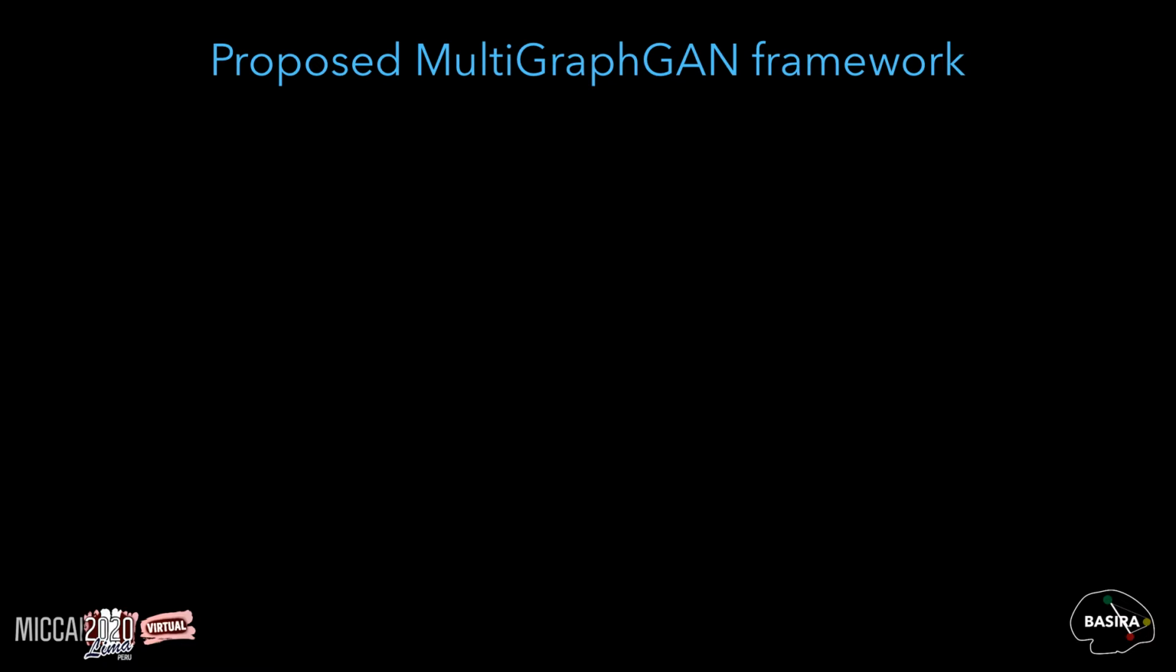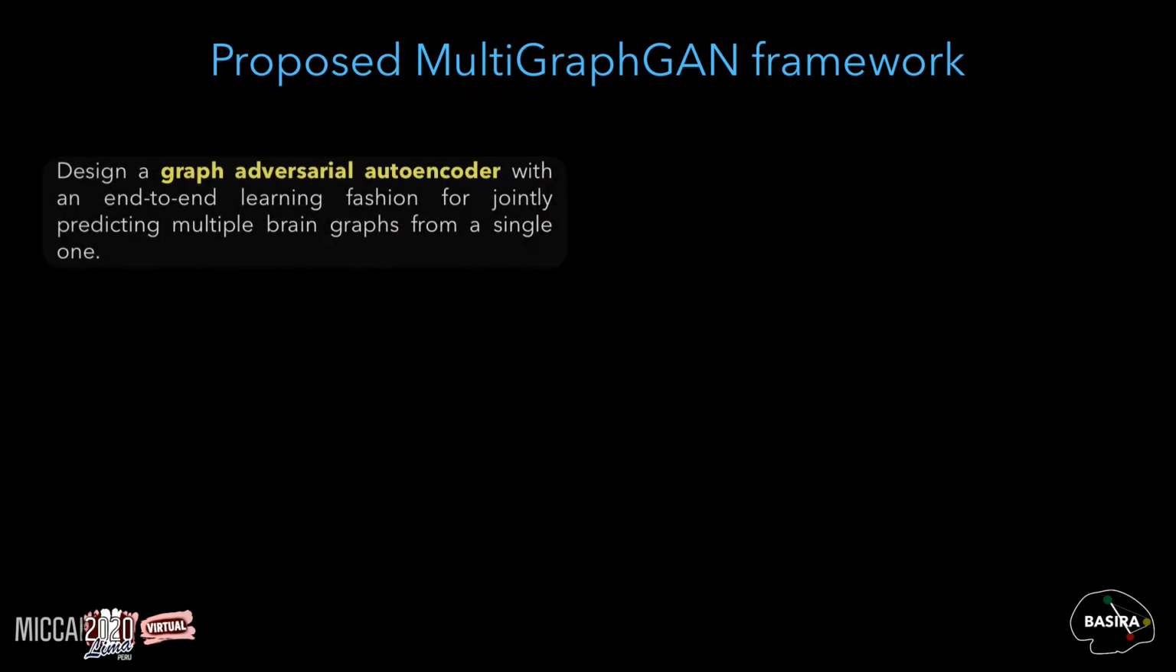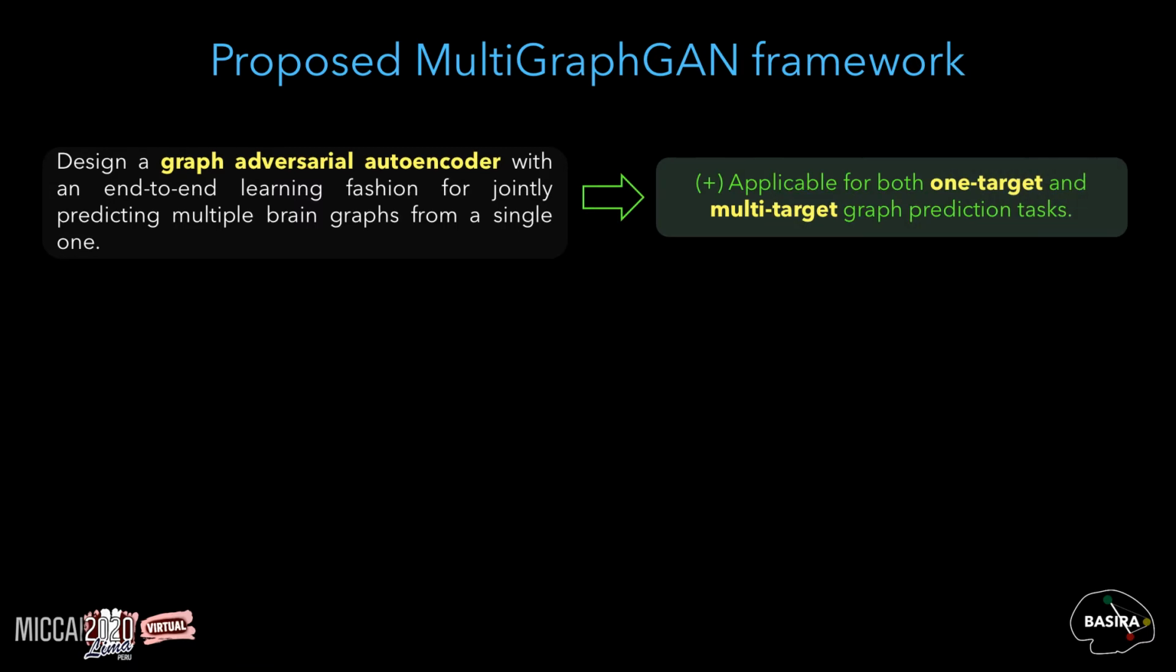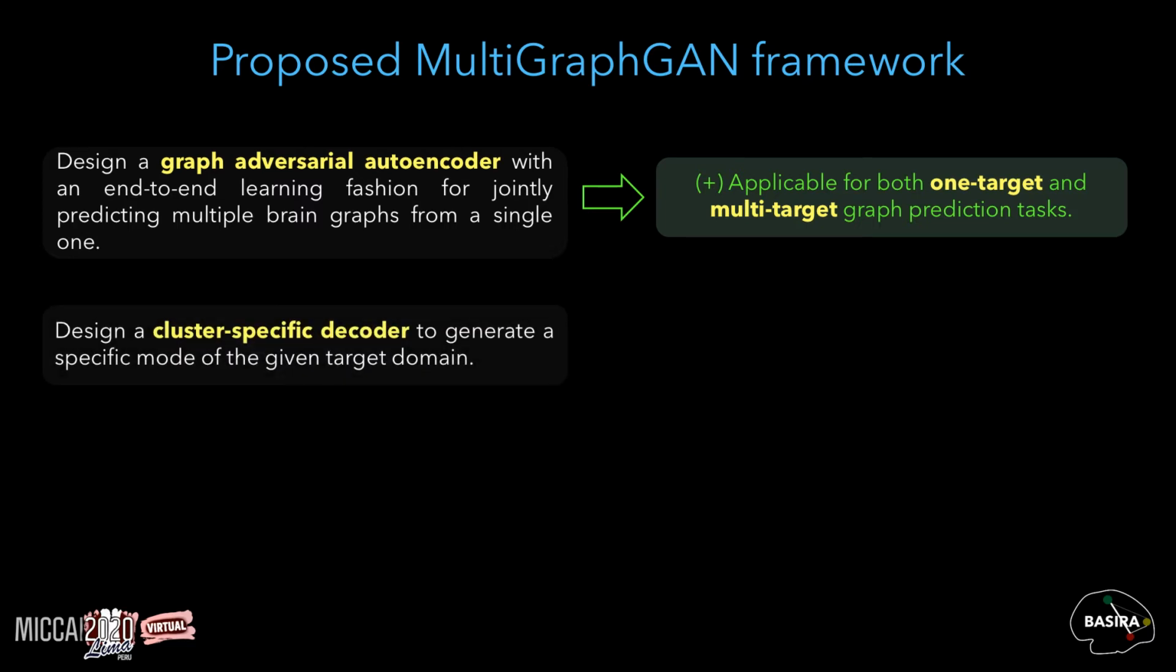To overcome all these limitations, we introduce MultiGraphGAN, the first attempt to jointly predict multiple brain graphs from a single brain graph. First, we design a graph adversarial autoencoder with an end-to-end learning fashion, which is generic so it can be applicable for both one-target and multi-target graph prediction tasks. Second, we design a cluster-specific decoder to accurately generate the target graphs.